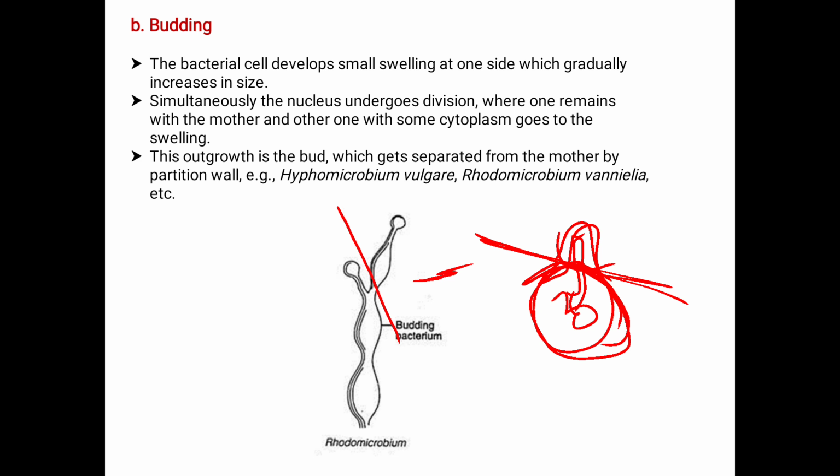Here, what happens? Simultaneously the nucleus undergoes division, where one part remains with the mother and the other, with some cytoplasm, goes to the swelling. As I said, this outgrowth is the bud, which gets separated from the mother by a partition wall. The examples are Hyphomicrobium vulgare and Rhodomicrobium vannielii. These are the examples of budding in bacteria.